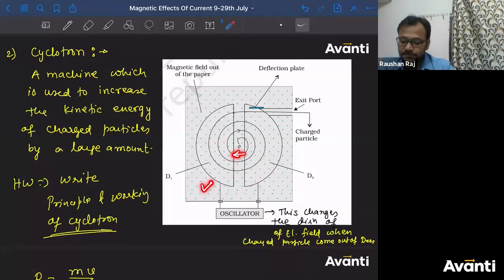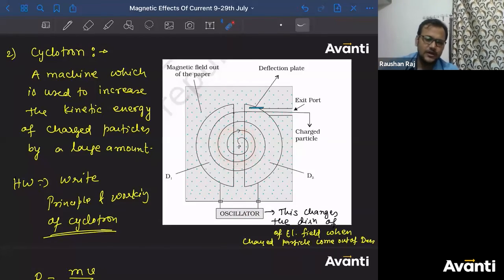So because of that increased velocity, the radius of the circular path will be increased. Then again it will come out of the box. Again its kinetic energy or velocity will be increased using an oscillator. Again it will enter the first D box or first metallic box with increased velocity. So radius of the circular path will again increase. So the path of the charged particle followed in the cyclotron will be a spiral one. So these are the things you have to write.